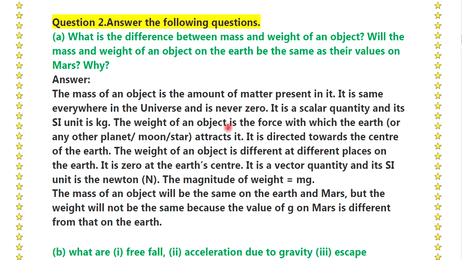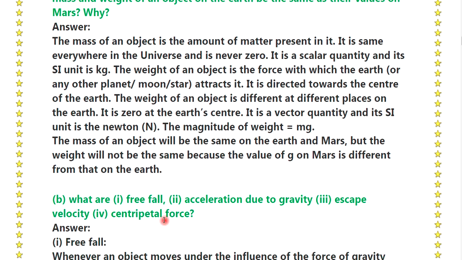The weight of an object is the force with which the earth or other planet, moon, star attracts it. It is directed towards the center of the earth. The weight of an object is different at different places on the earth. It is 0 at the earth's center. It is a vector quantity and its SI unit is Newton. The magnitude of the weight is mg. The mass of an object will be the same on the earth and Mars, but the weight will not be the same because the value of g on Mars is different from that on the earth.